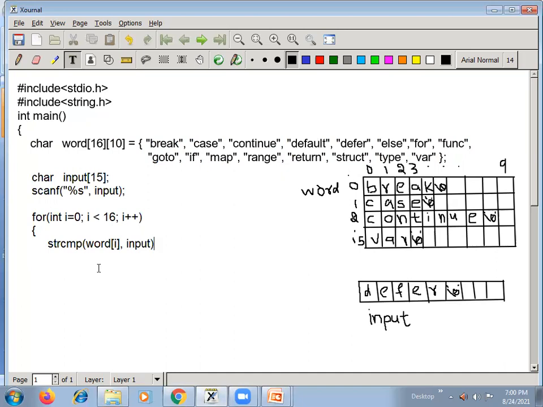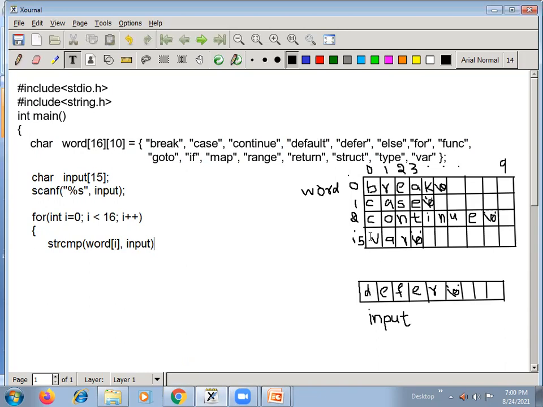What we are asking is, we are asking the string compare function to compare the string present in word of i. What is i? i is 0. So the string present in the row word of 0 and the input array. You compare whether these two strings are equal or not. What the string compare function will do is, it compares character by character.